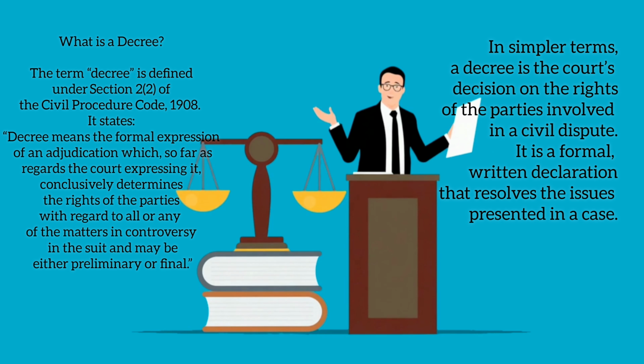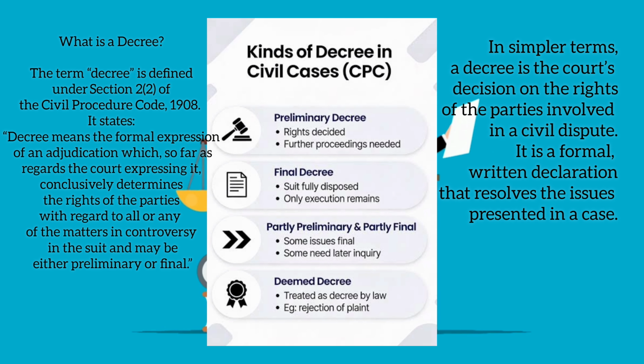So we'll answer like: Section 2 clause 2 of the CPC defines decree. It means the formal expression of an adjudication which conclusively determines the rights of the parties with regard to all or any of the matters in controversy in a suit. A decree can be of three types: preliminary, final, and partly preliminary, partly final. There is another concept named deemed decree.